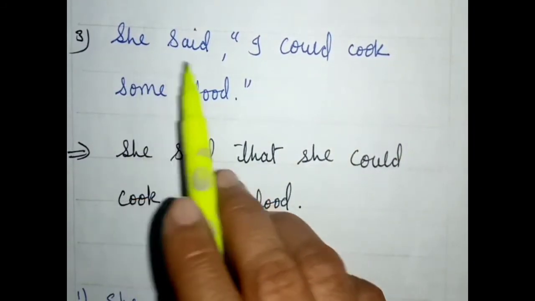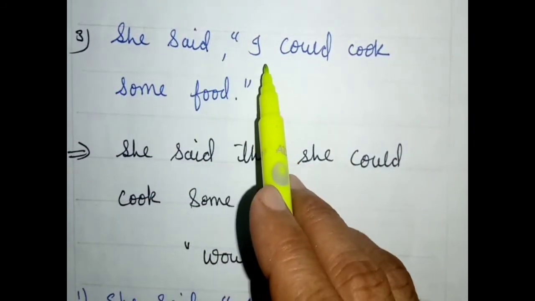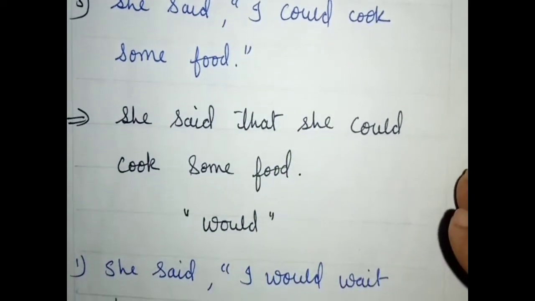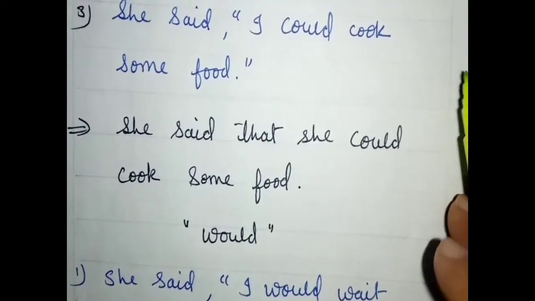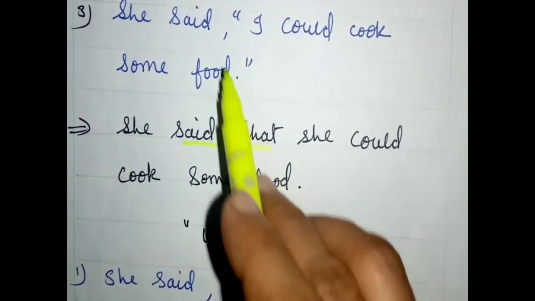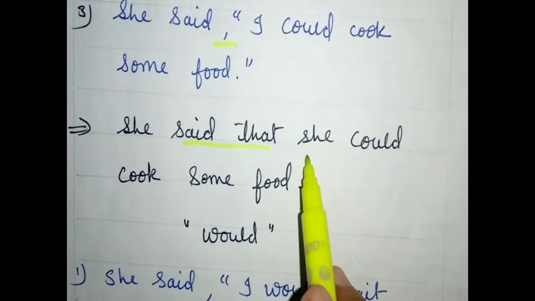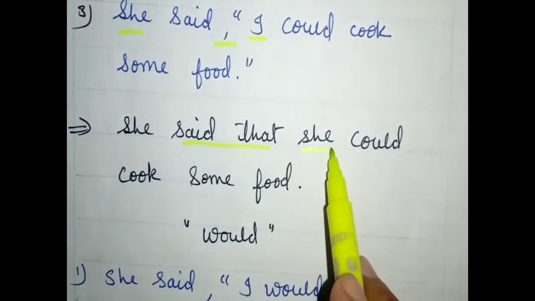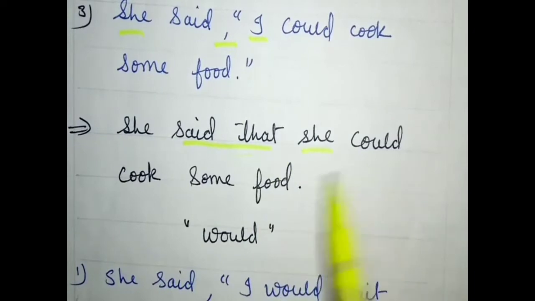Again, she said, "I could cook some food." Change it into indirect speech. She said that, for I, according to the subject you apply she. She said that she could cook some food, like this.